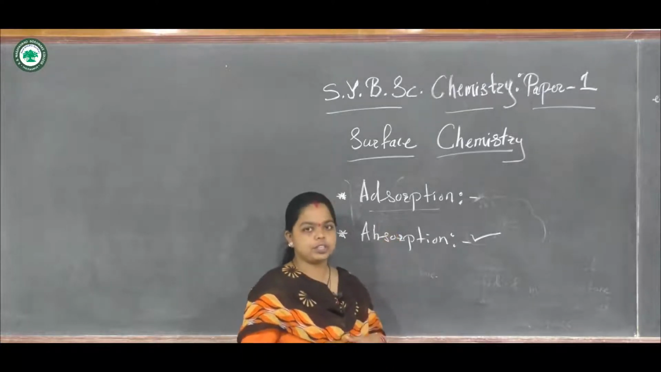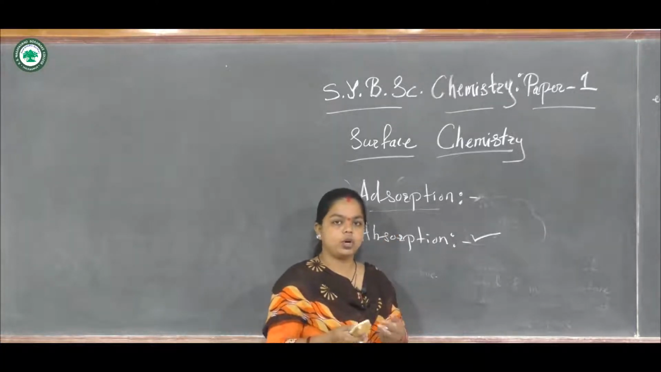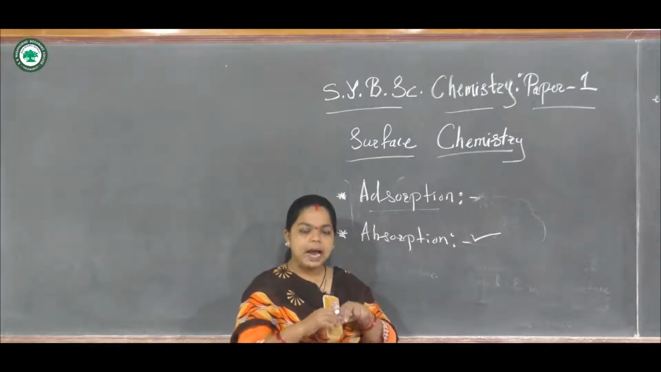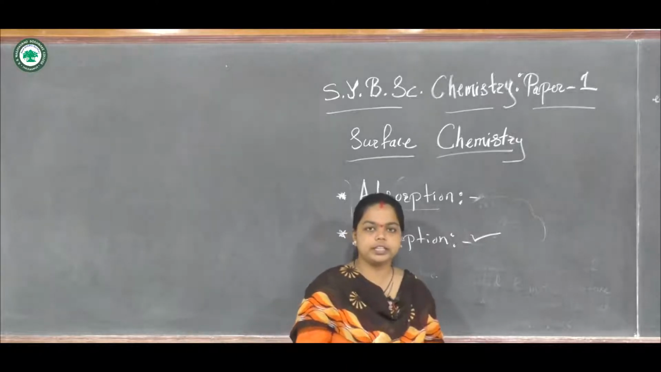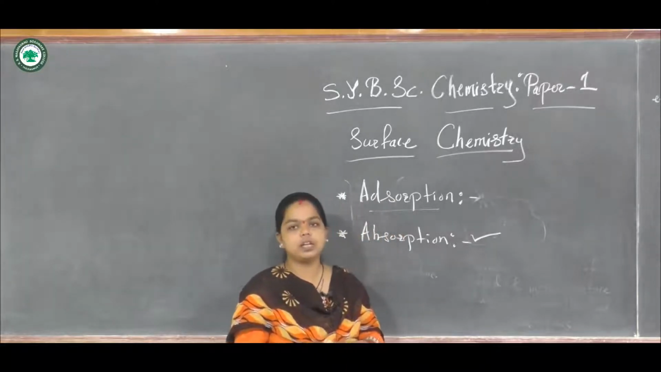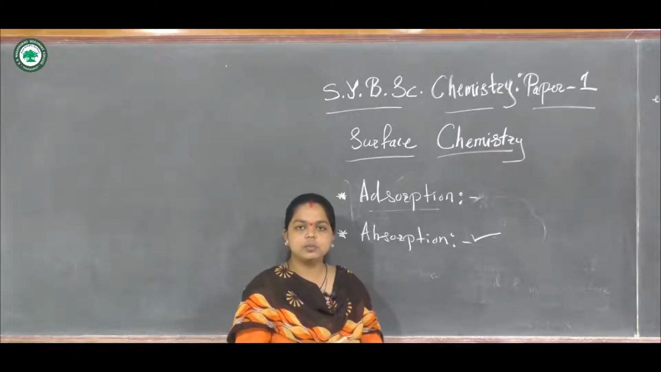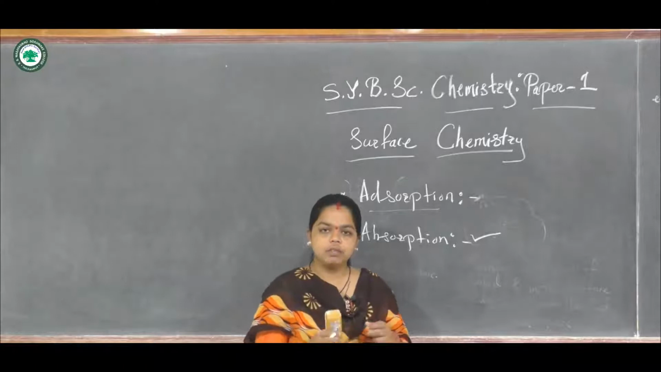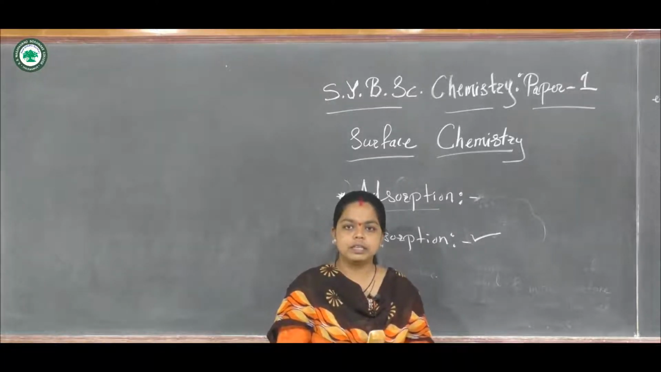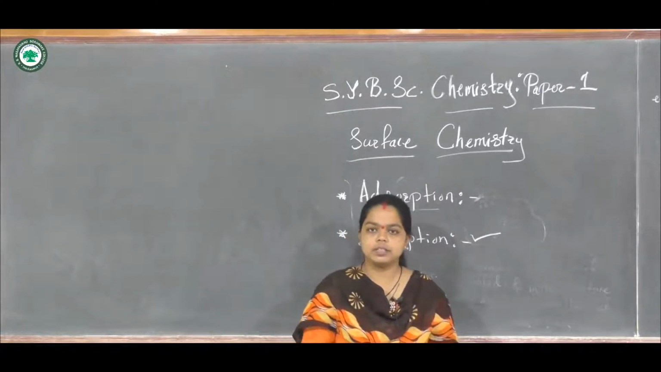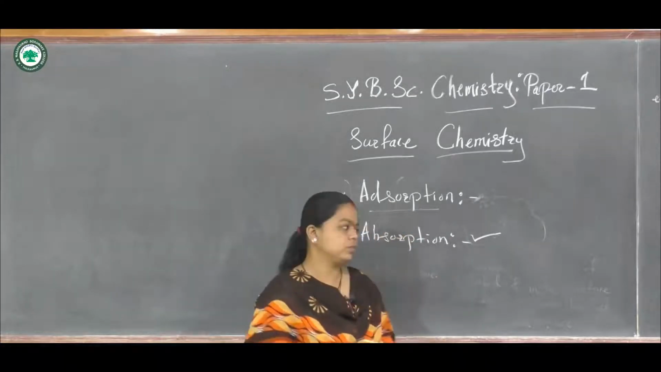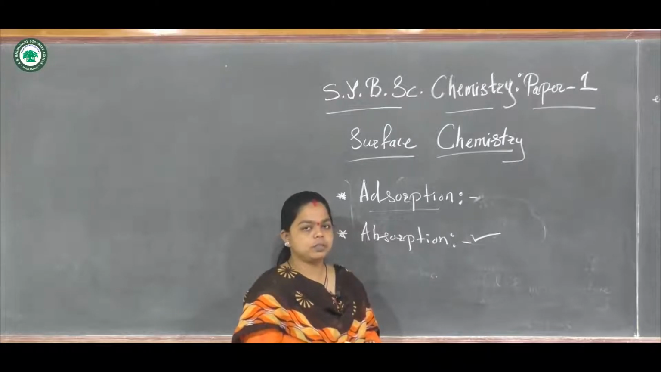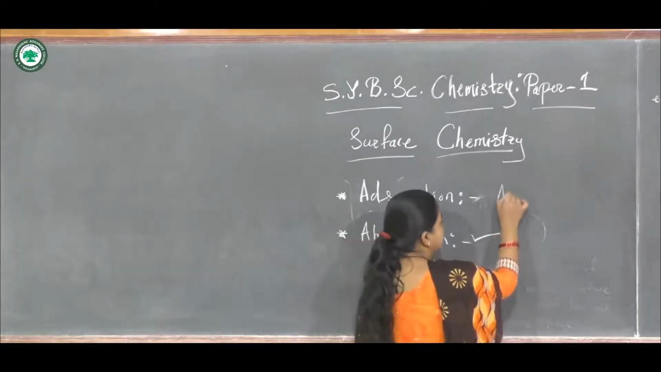And in adsorption, one substance or compound gets attached or located on the surface of another compound. So adsorption is the phenomenon or property in which one compound gets collected on the surface of another compound. The compound which is going to be adsorbed is called the adsorbate.